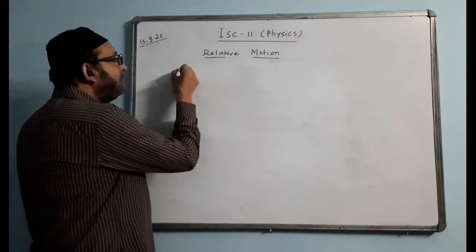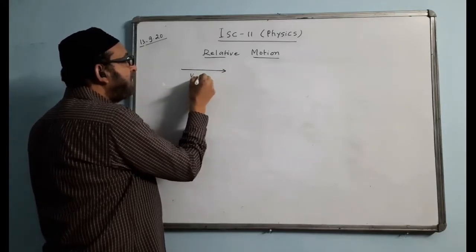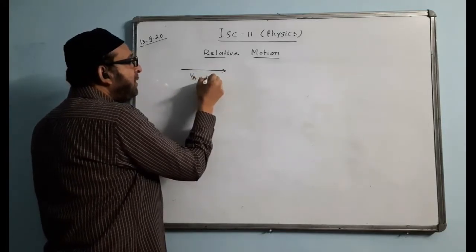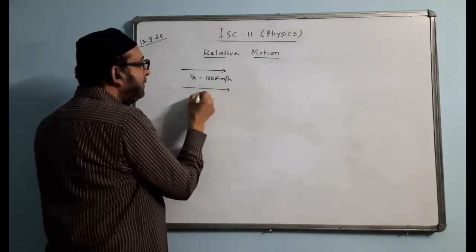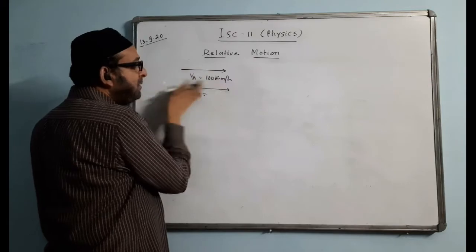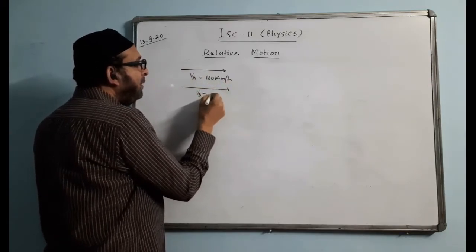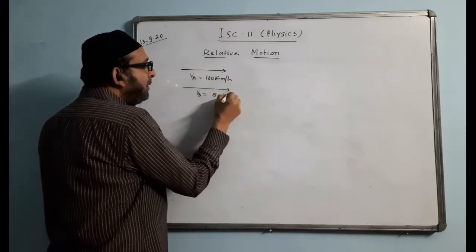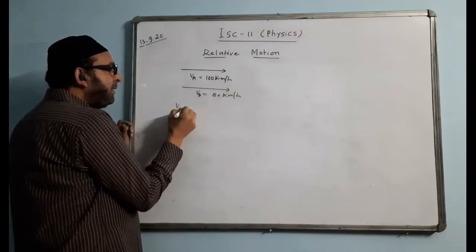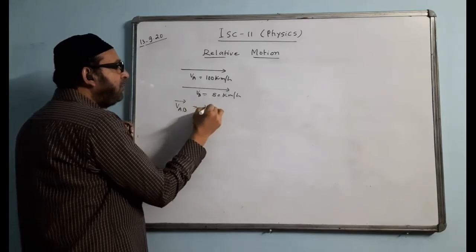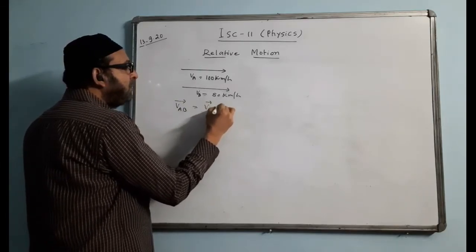For example, a train A moves like this with a velocity of say 100 km per hour. Another train B is moving in the same direction with a speed of 80 km per hour. If you find the velocity of train A with respect to train B, according to the formula, it will be VA minus VB.